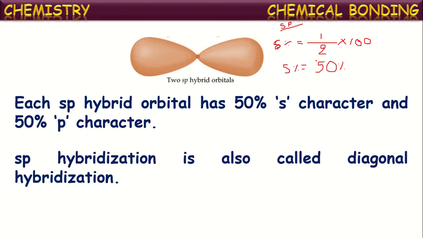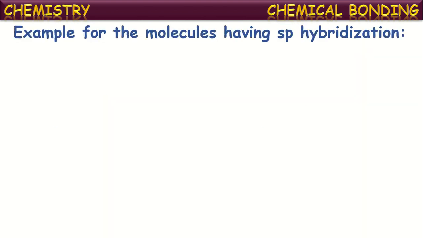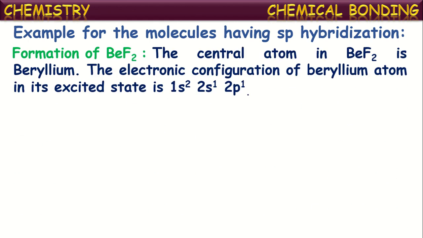Now sp hybridization is also called diagonal hybridization. Now, let us see some examples of molecules having this sp hybridization. To explain this, let us consider the formation of BeF2, the beryllium fluoride molecule, to understand this sp hybridization.